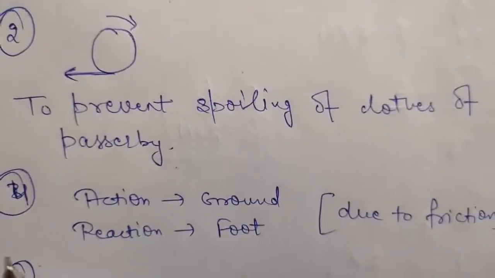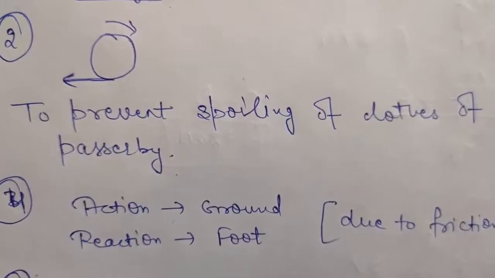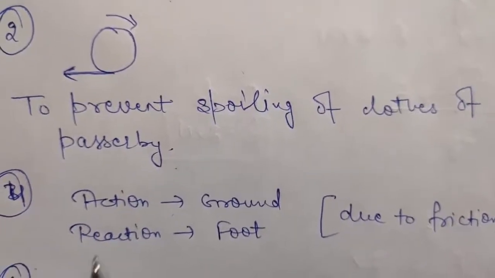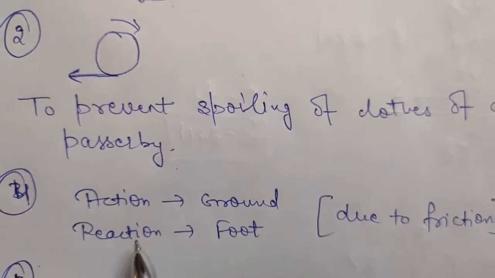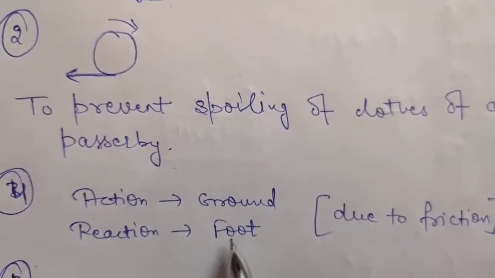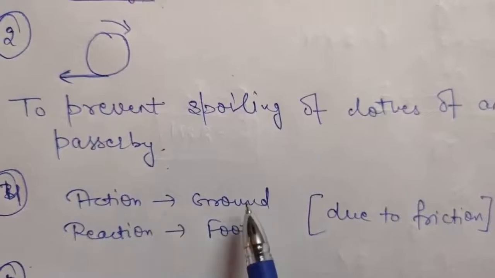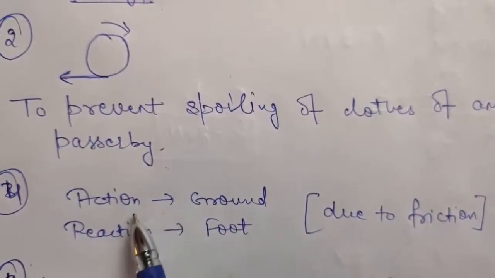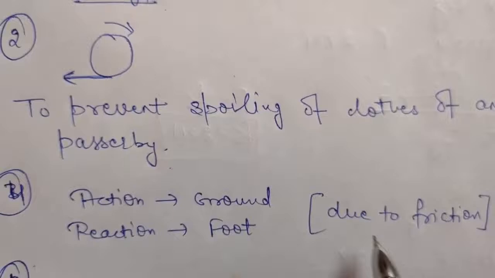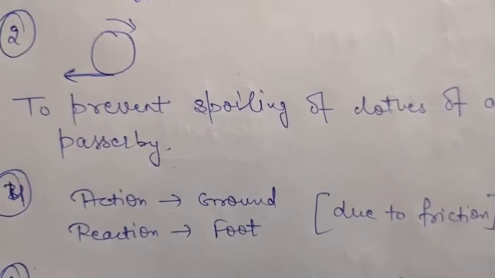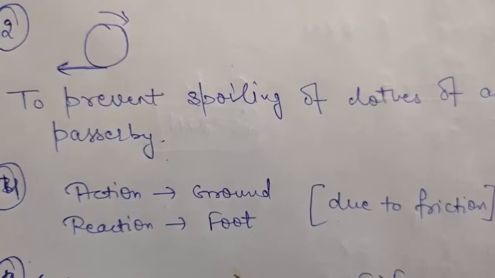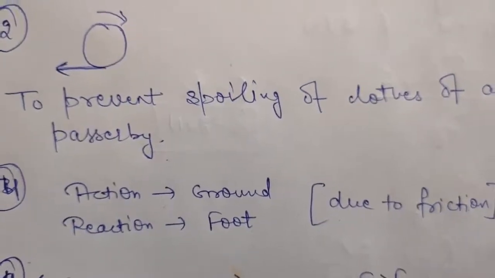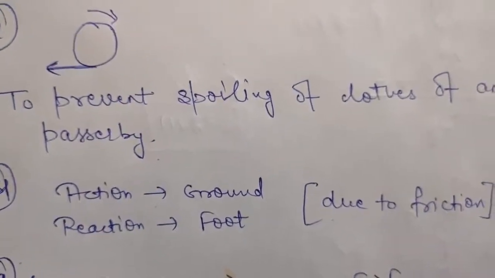Question number 4 is how friction helps in walking. So as you know, when you walk, you apply some action on the ground, and due to that, some reaction is applied on your foot. And you are able to apply that action on the ground due to the friction force. If there is no friction, then your foot will slip and you will not be able to walk. So friction is very necessary in walking.